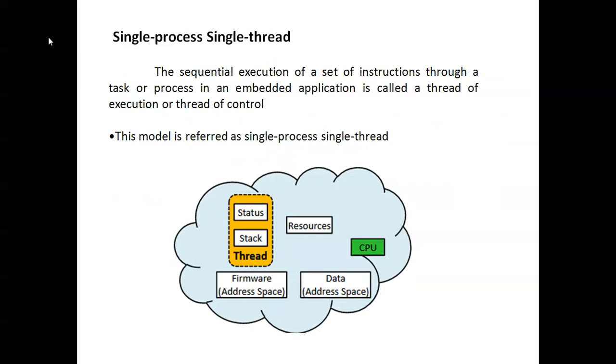Single process, single thread. The sequential execution of a set of instructions through a process in an embedded application is called a thread of execution or thread of control. The model is referred to as single process, single thread.